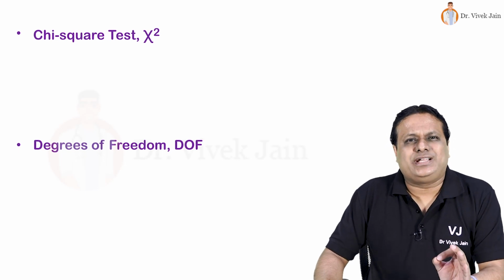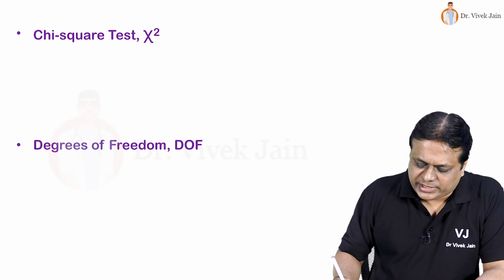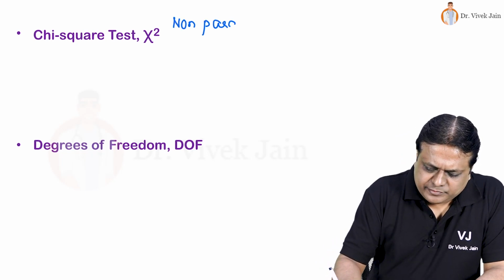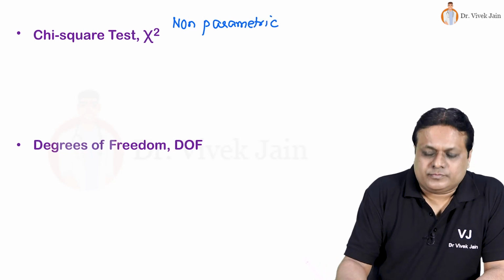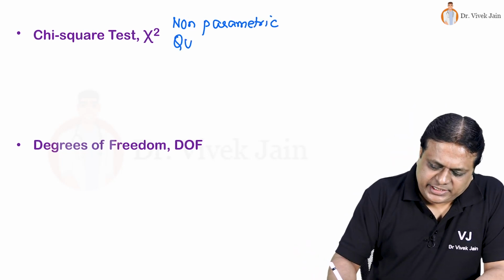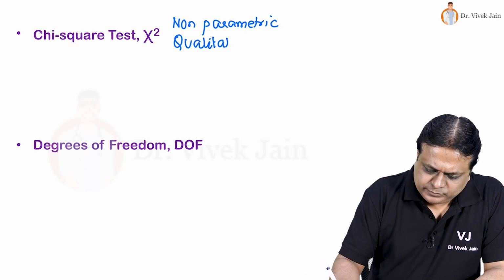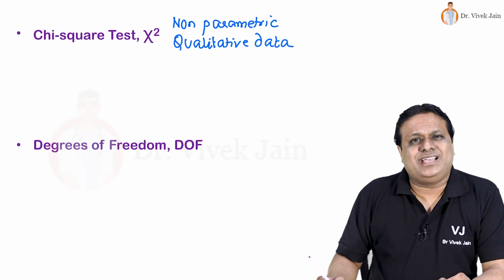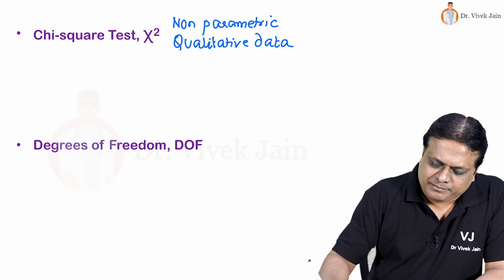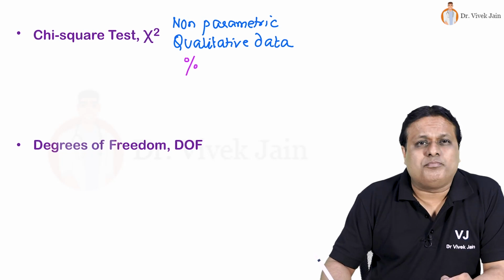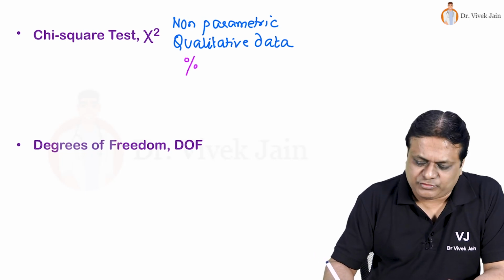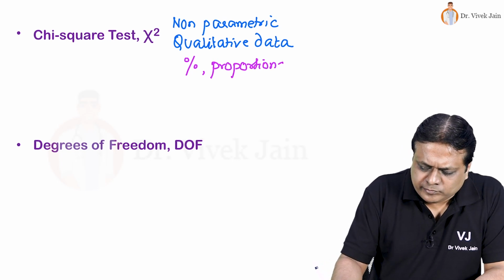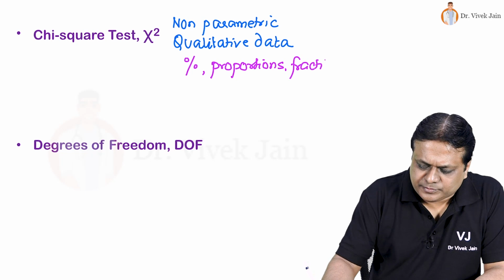Now friends, statistical tests of significance are of multiple types: parametric, non-parametric. Among that, chi-square test is most frequently asked. What is chi-square test? It is a non-parametric test which is used generally for qualitative data. And how do you assess in the exam? Look at examples from a mobile app. We rely upon it when you have to compare two or more groups with qualitative data in form of percentage, proportion or fractions.